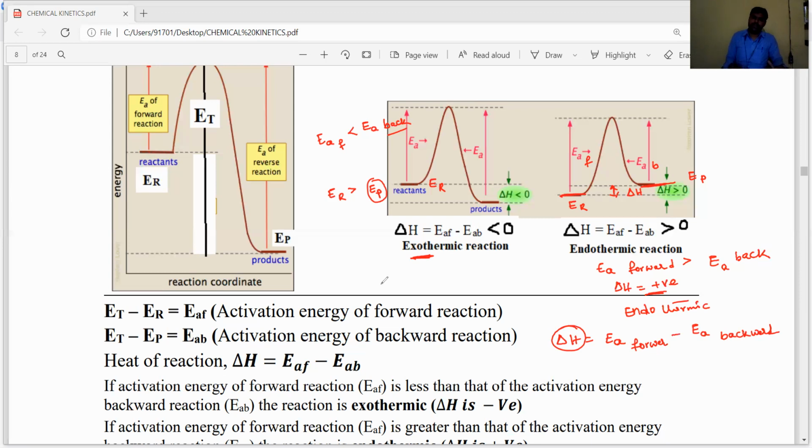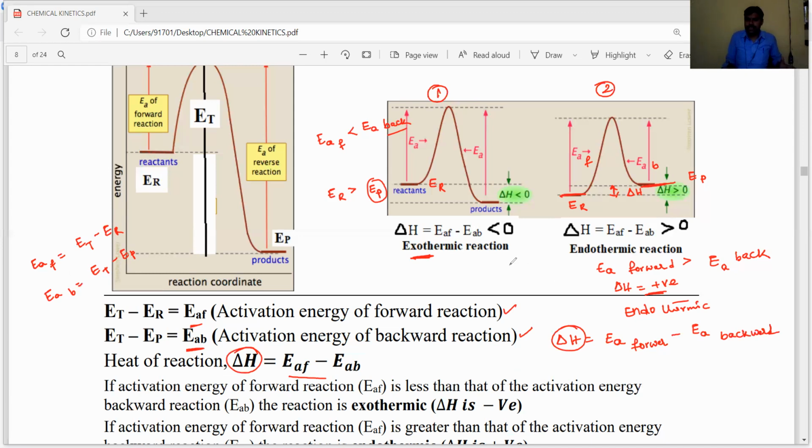That I already explained. So from the above two graphs, this is graph 1 and this is graph 2. The activation energy of the forward reaction is threshold energy minus energy of reactants. The activation energy of the backward reaction is equal to threshold energy minus energy of products. The difference between the activation energy of the forward reaction minus the activation energy of the backward reaction is known as the enthalpy of the reaction. If delta H is positive, endothermic reaction. If delta H is negative, then exothermic reaction.